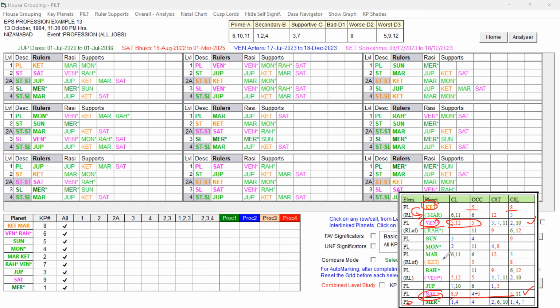Now let us check the destiny planet. Which planet is the 10th lord? The 10th lord is Jupiter, and the 10th sublord is Venus. So the 10th lord Jupiter is in the star of Ketu, and the sub lord is Saturn.